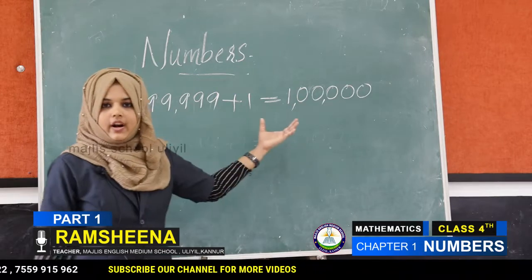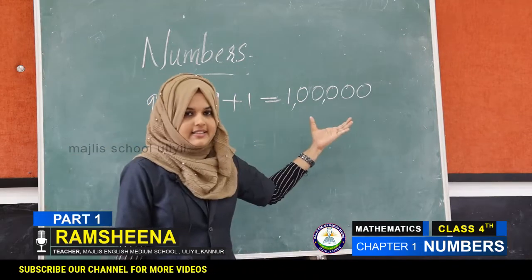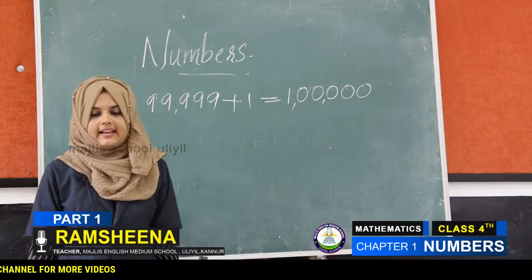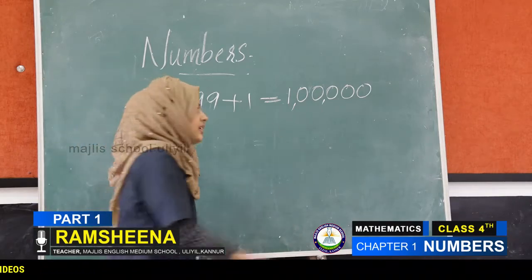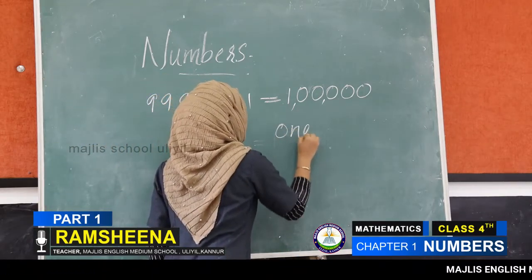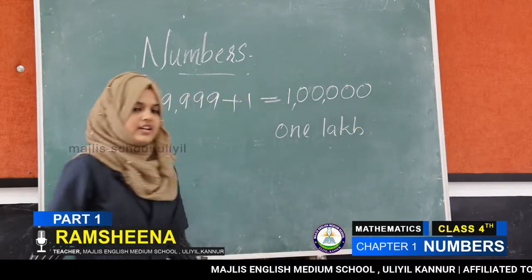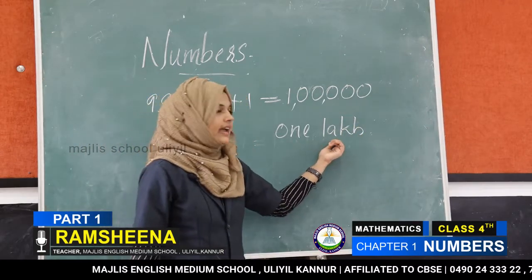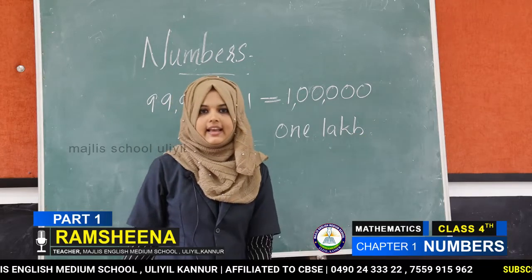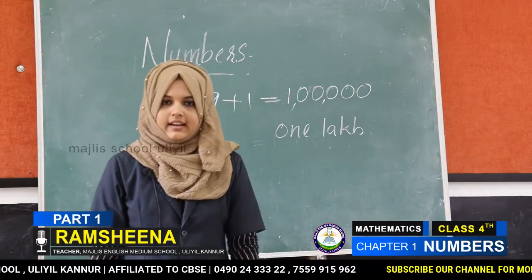Then 1 lakh. We read this as 1 lakh, and in words, 1 lakh. What is the spelling of lakh? L-A-K-H. 1 lakh.